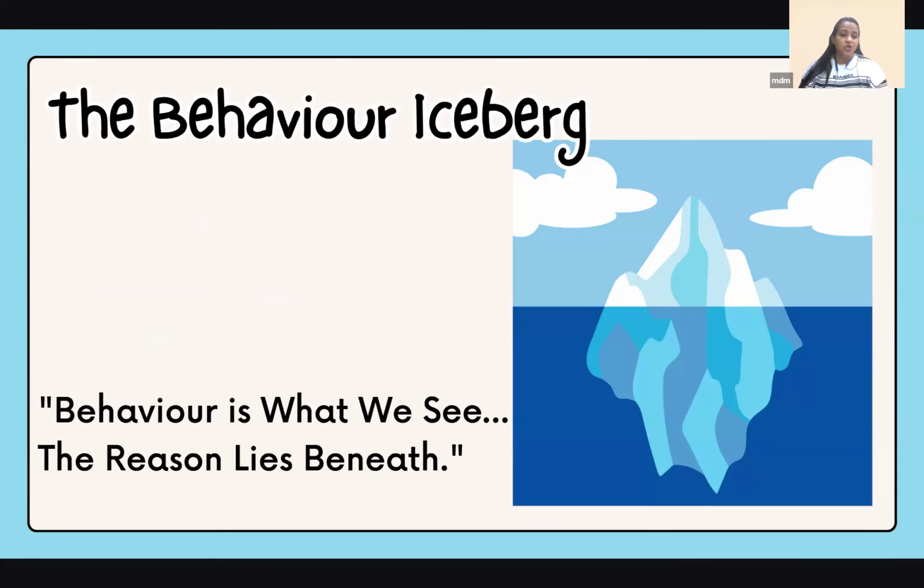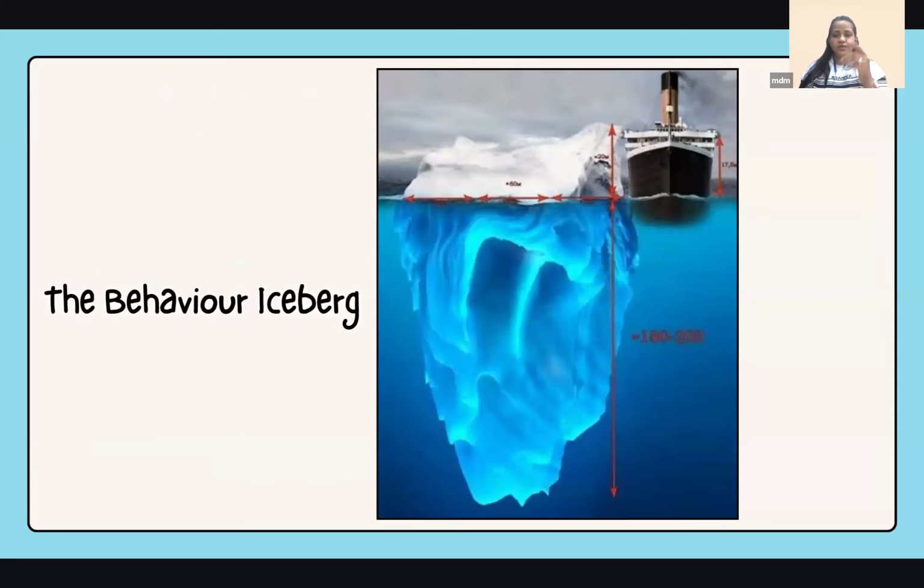So the very first approach is the behavior iceberg. Behavior is what we see. The reason lies beneath. If you've seen an iceberg, I've put one across. This was the Titanic iceberg, which I tried to search and found. You see the ship in the picture. It was hit by just this much of that iceberg that is visible. Just see how much was there below the sea. That was never seen, how big the iceberg is.